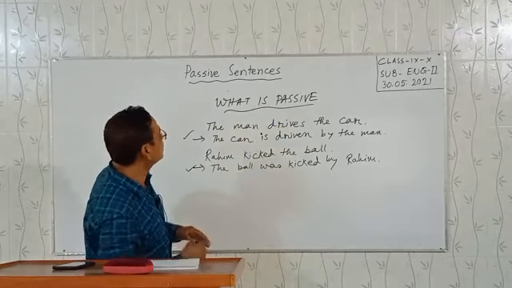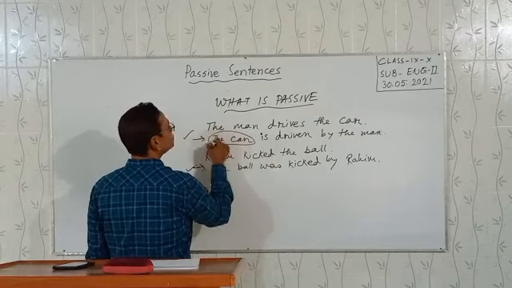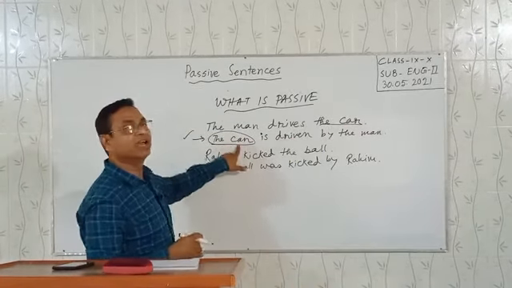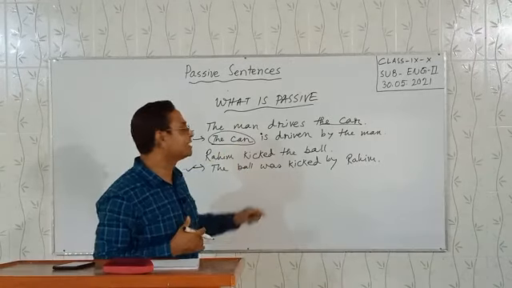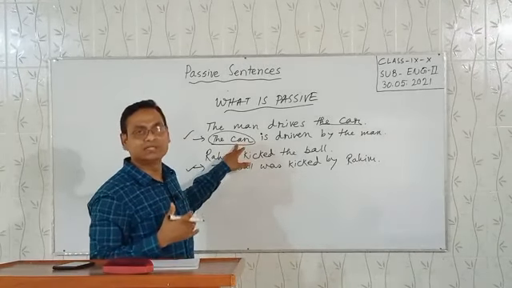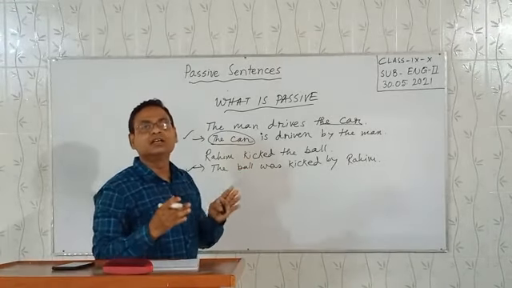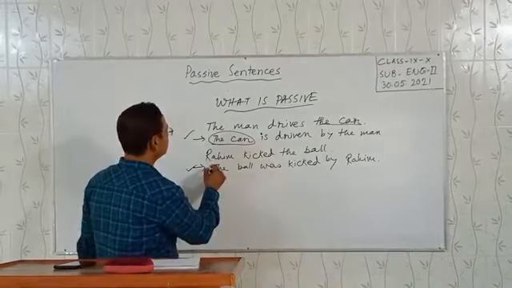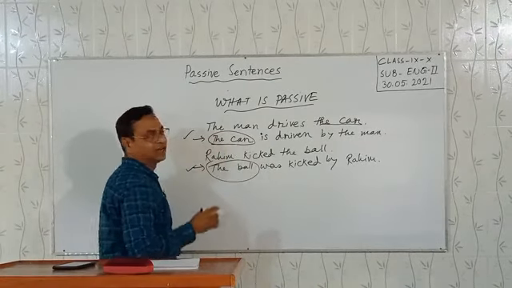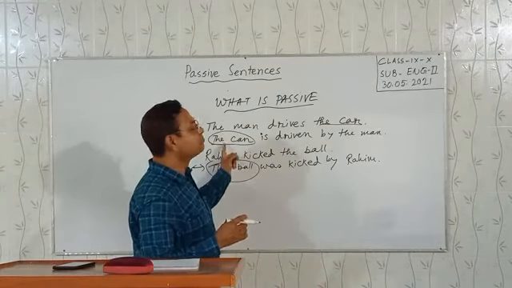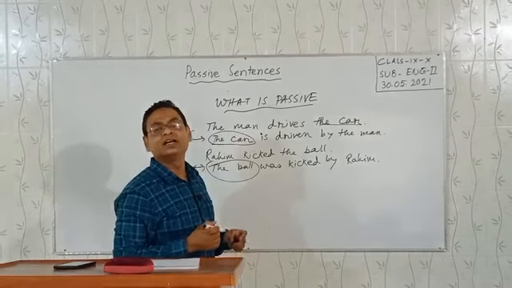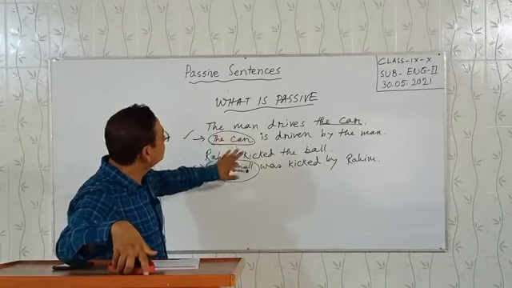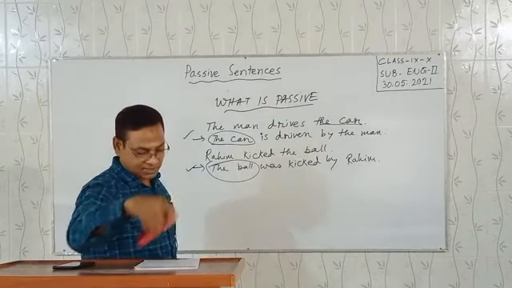And we can analyze the sentence. This is the object of the sentence. This is the focus of the sentence. When the object is the focus of the sentence, it is passive. Object is very important in a passive sentence. So the ball, the car is very important. It is the focus of the sentence. This is the main focus. So this is passive.